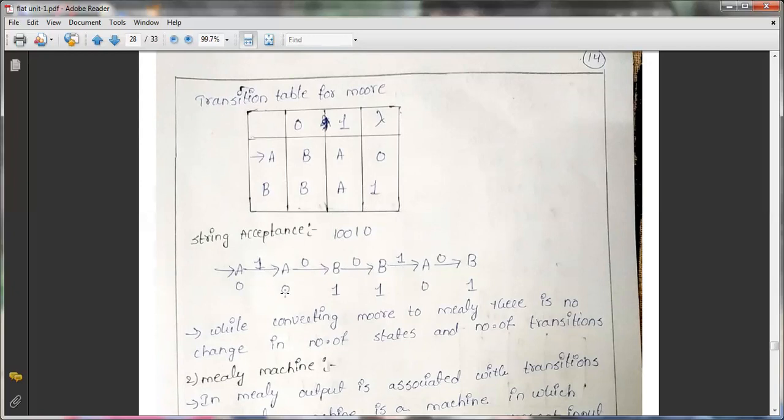So what is the output associated with here? What is the output you should get if you give the string as 1, 0, 0, 1, 0? You should get 0, 1, 1, 0, 1. So that's what you are getting or not?